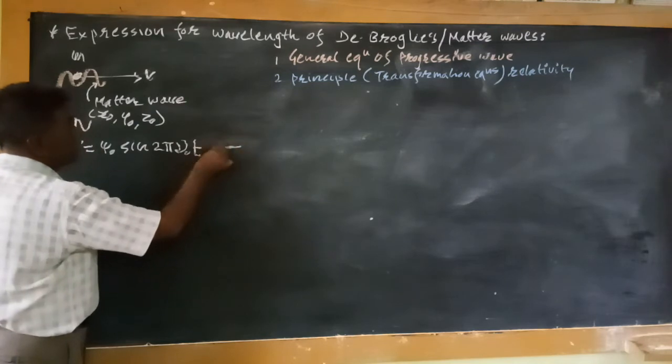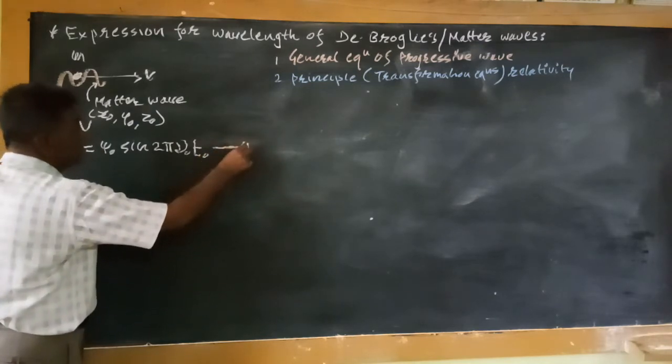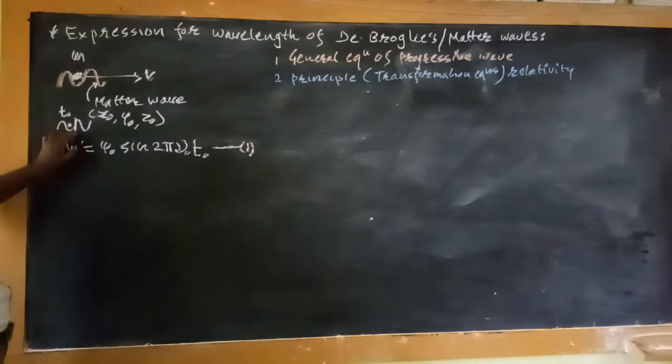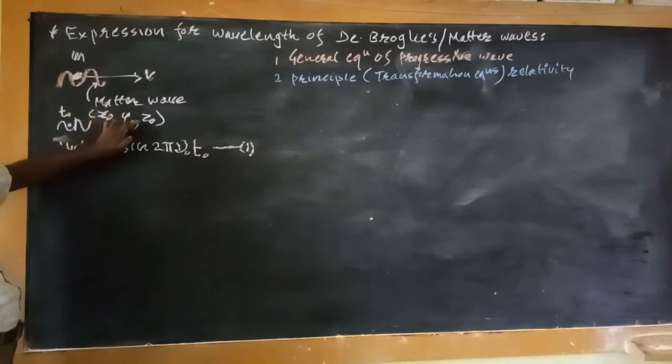Equation 1 represents the wave function that characterizes this wave, and we can write this equation at any instant t0 and at point x0, y0, z0.